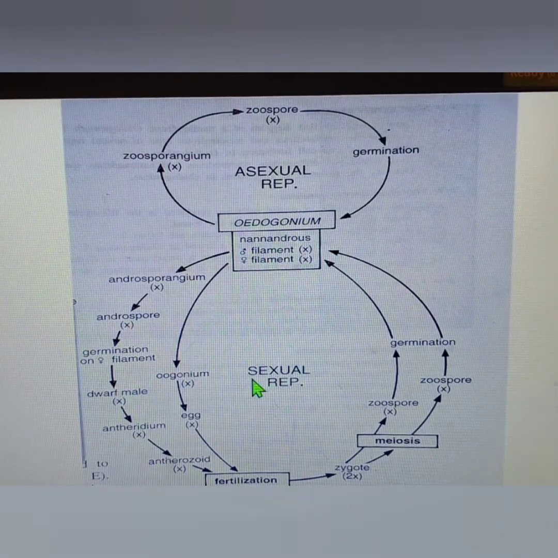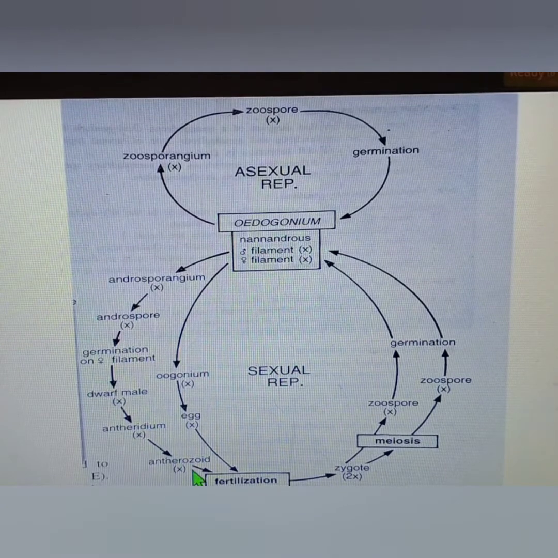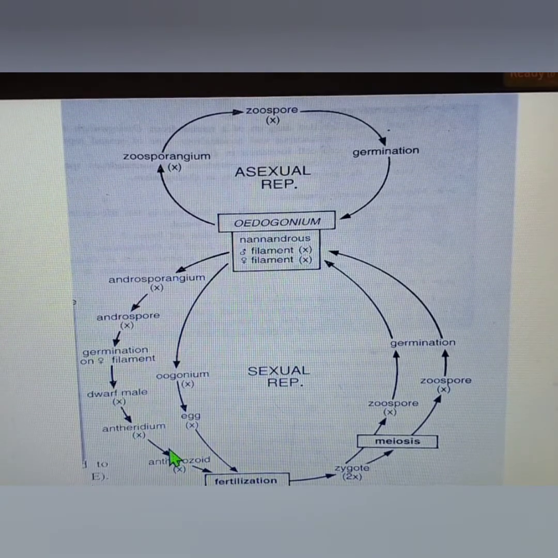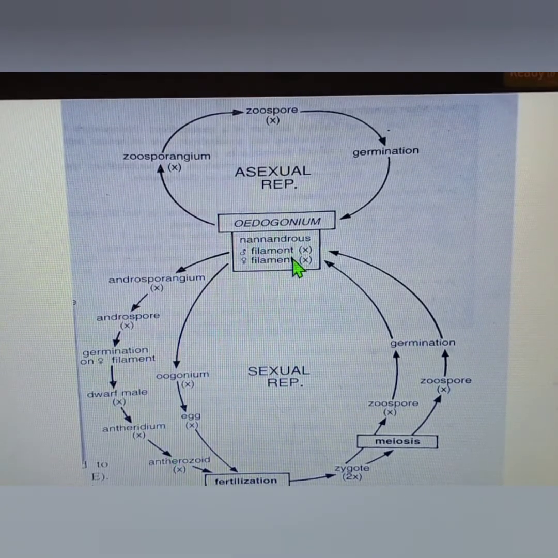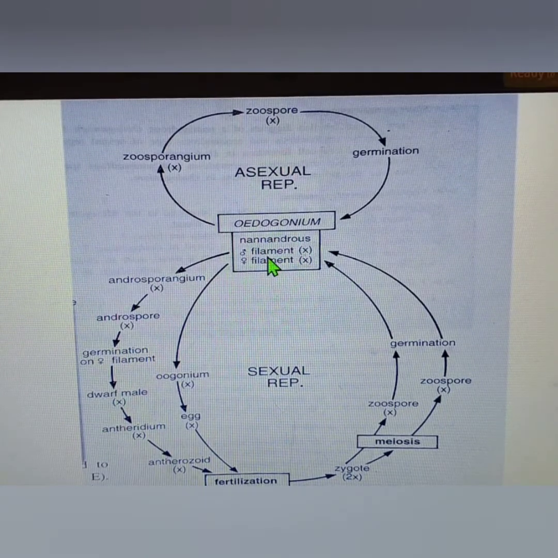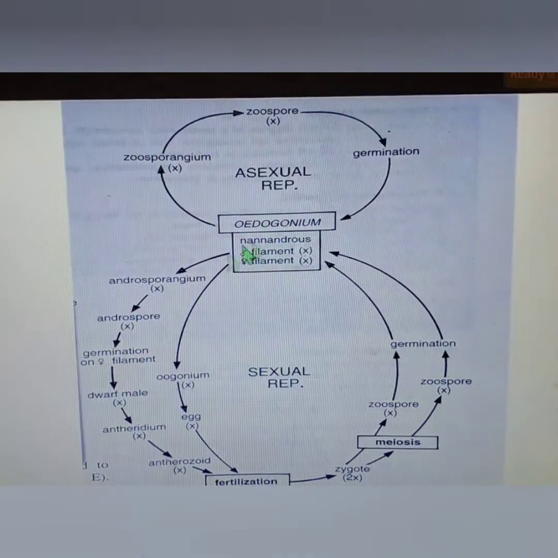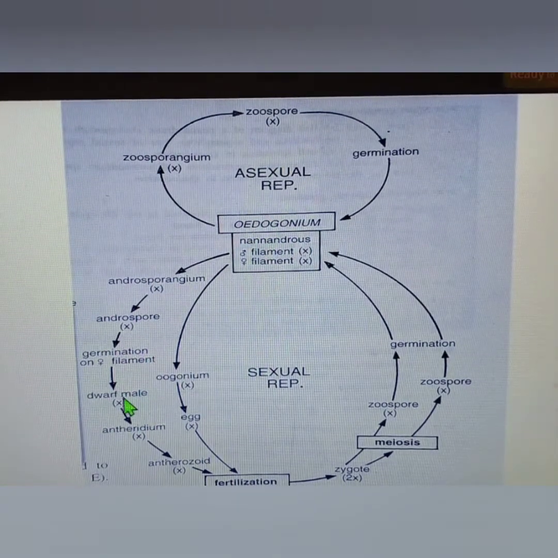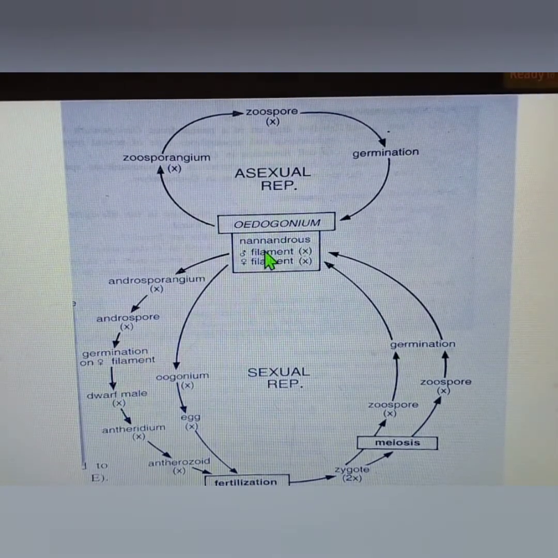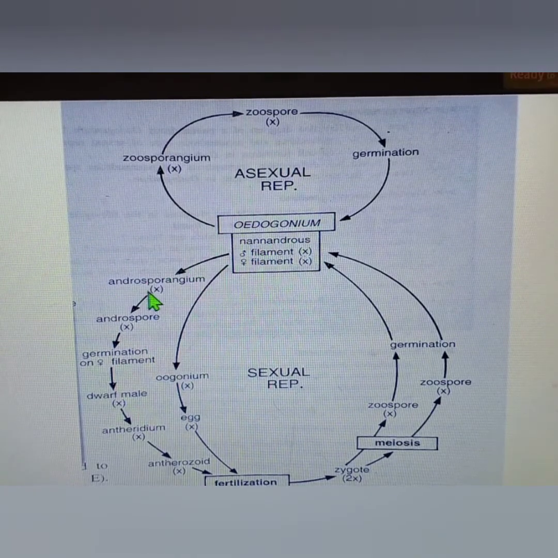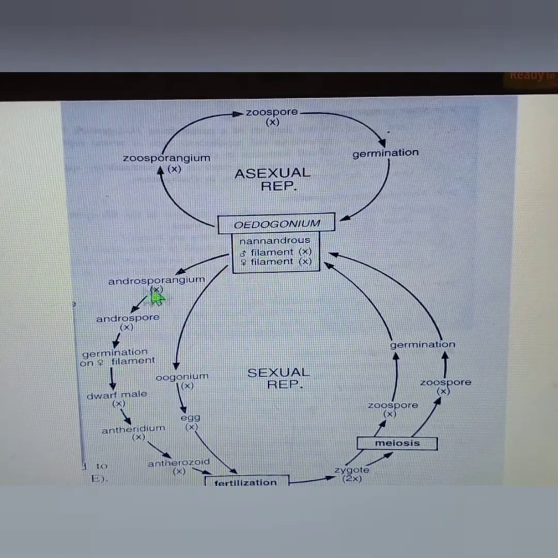And during sexual reproduction, it's the same thing as in the case of Macrandrous species, where the male filament will give rise first to the androsporangium. Remember, in case of Nannandrous, because we have a dwarf male, first it will not give rise directly to the antherozoids. Just remember this.